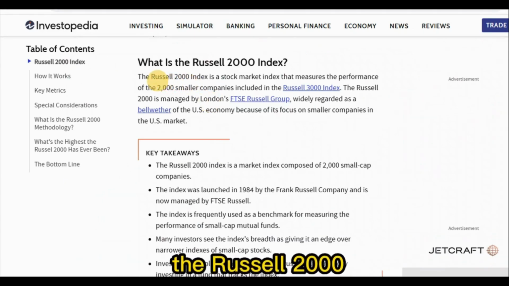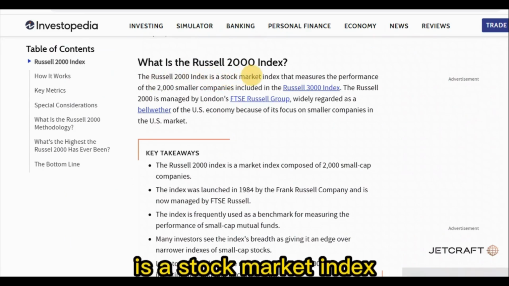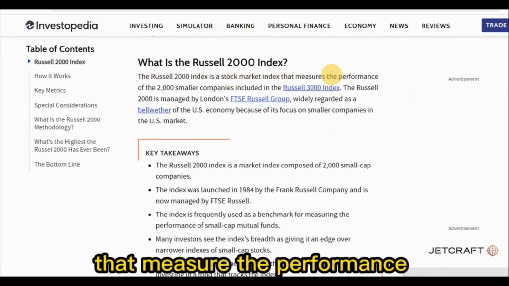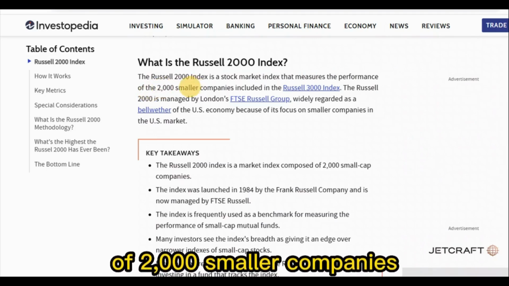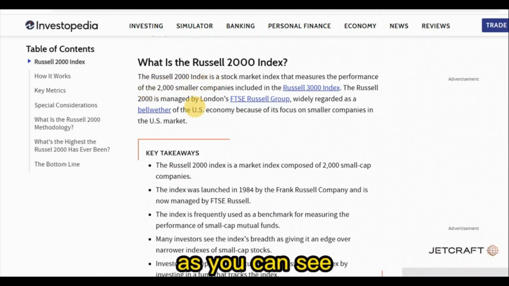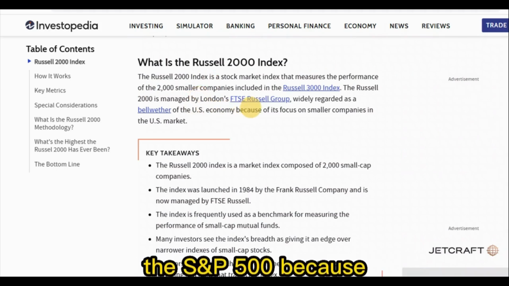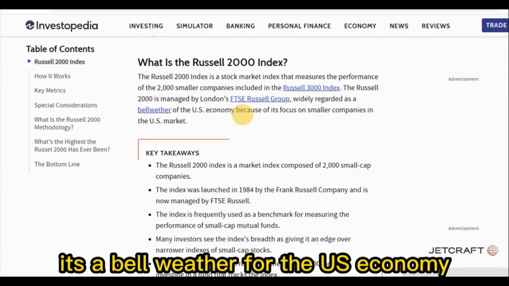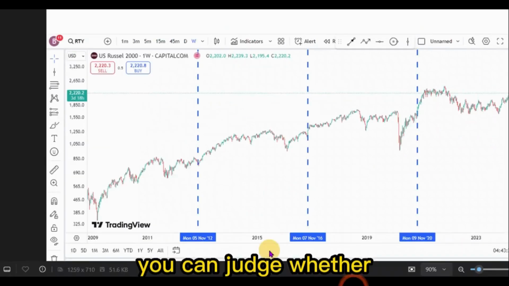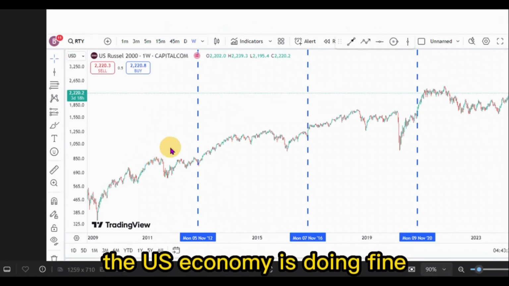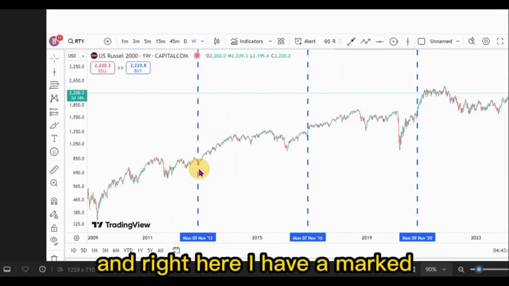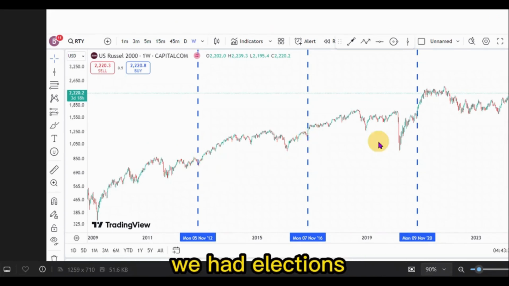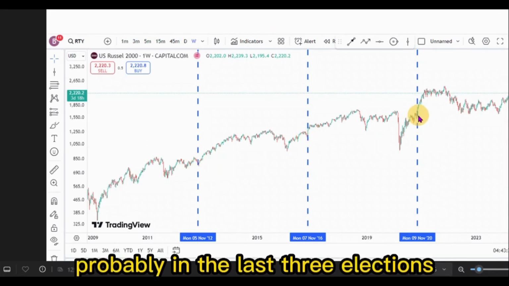Because the US Russell 2000 is a stock market index that measures the performance of 2000 smaller companies. As you can see, it's better used compared to the S&P 500 because it's a bellwether for the US economy. So through that chart, you can judge whether the US economy is doing fine. And right here, I have marked every single place where we had elections, probably in the last 3 elections.